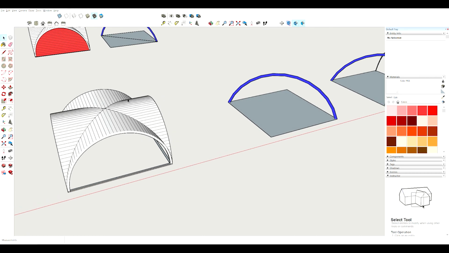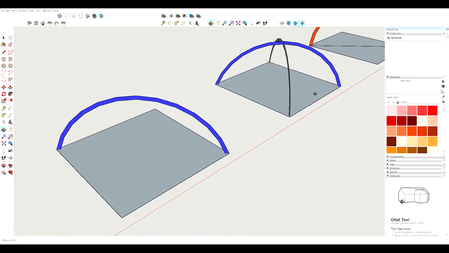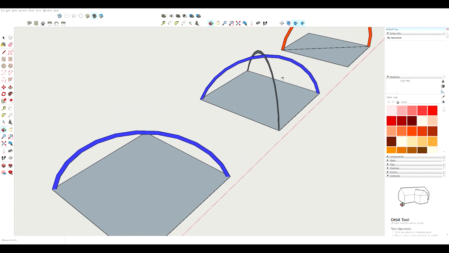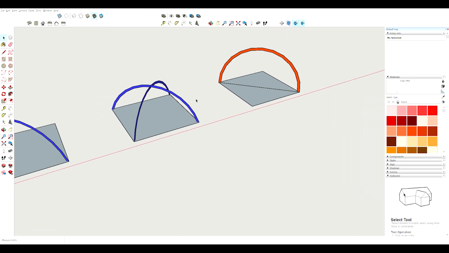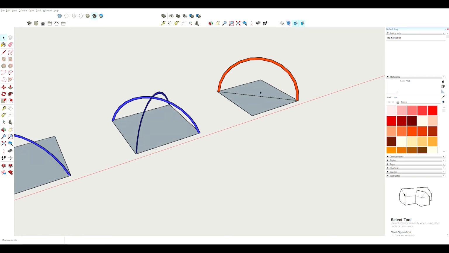If we can convert it into a semicircular arch, in this particular case the lateral thrust on the four corners of this vault will be much lesser. So these are the two non-semicircular groins that we can see in the section. Fine. Now, if we convert it to a semicircular one, then what will happen? The height of this arch will increase, and that's why the lateral thrusts will substantially reduce.